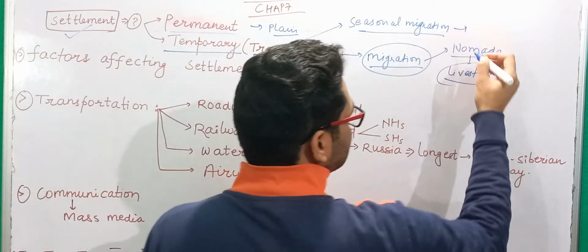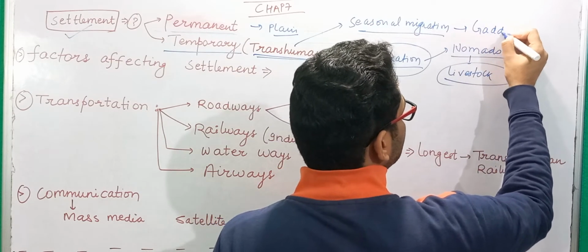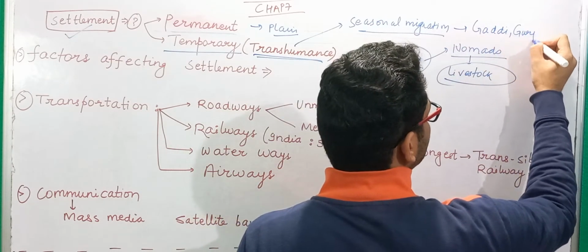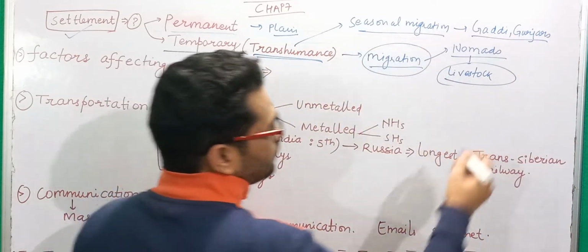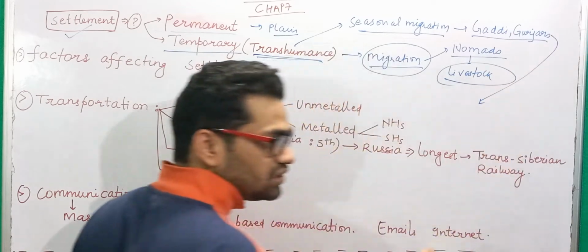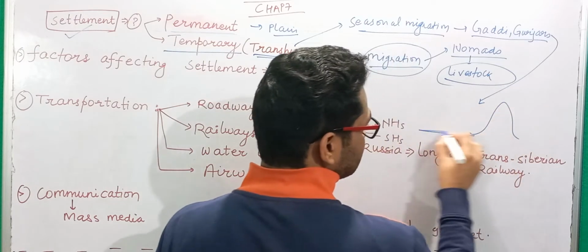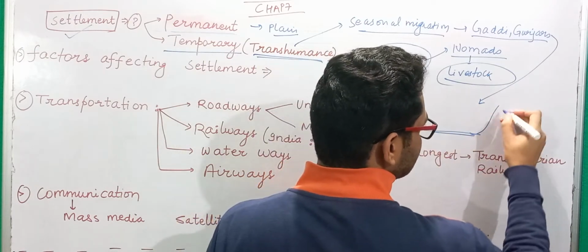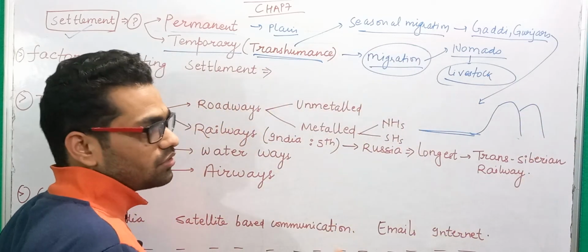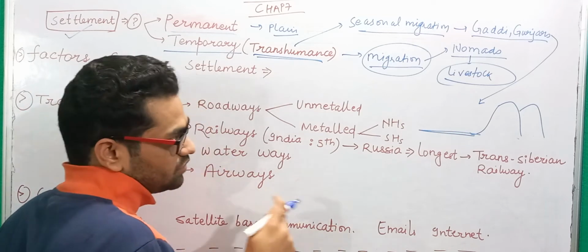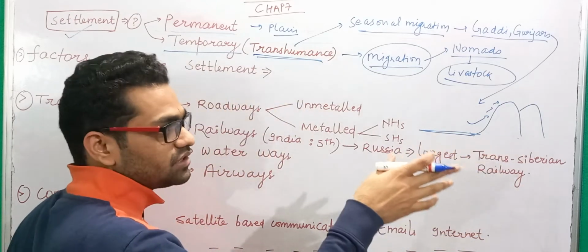For example, in India you will find some tribals, such as the Gaddi tribes and the Gurjars, who are transhumants. They live in Himalayan regions. Suppose this is the plain area and this is the mountainous area. They have livestock with them. So when the summer season comes, they will move on to the mountainous regions, to the grasslands that they have in the mountainous regions.